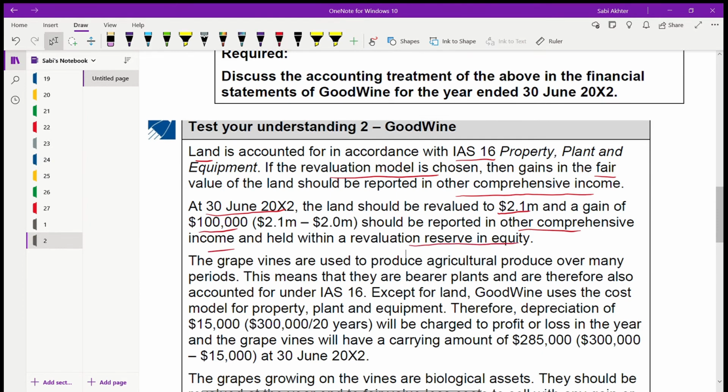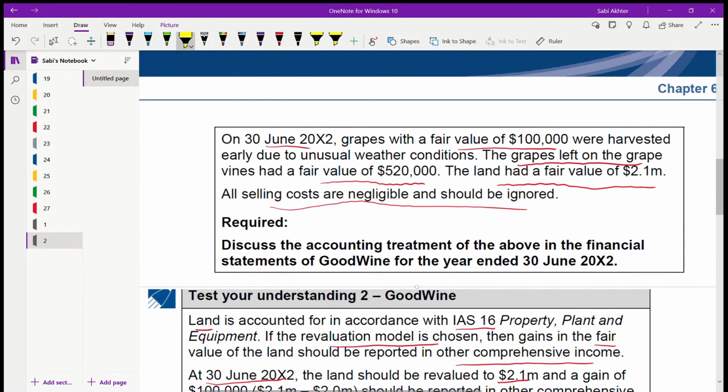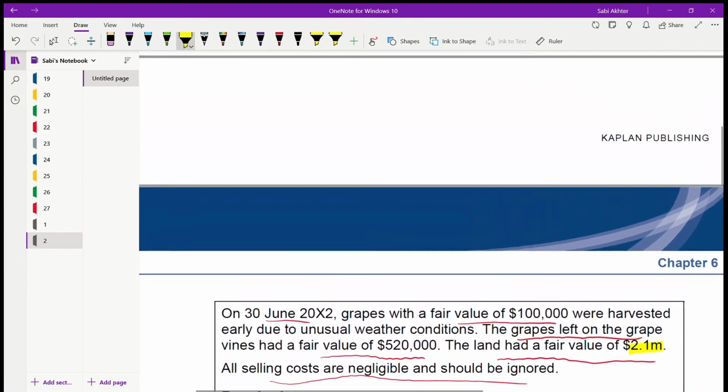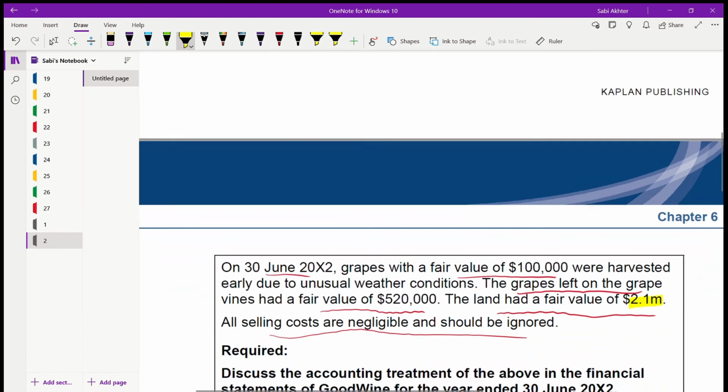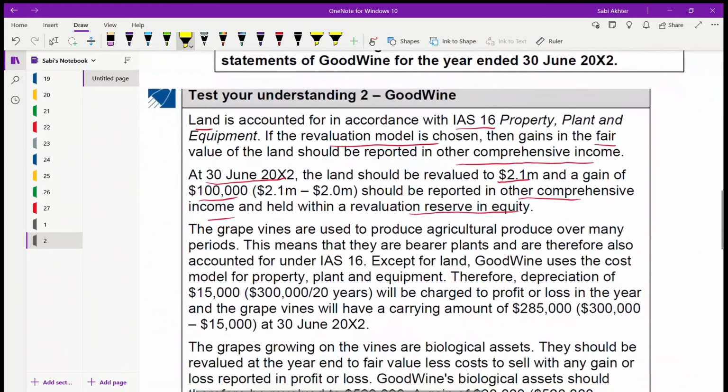Let us see. If you see the land here, let me highlight it for you. Land had a fair value. This is the closing, but what was initially the value of the land? It was here 2 million. You see, so from 2 it increased to 2.1. So there's a gain of 100,000. This will go in other comprehensive income.